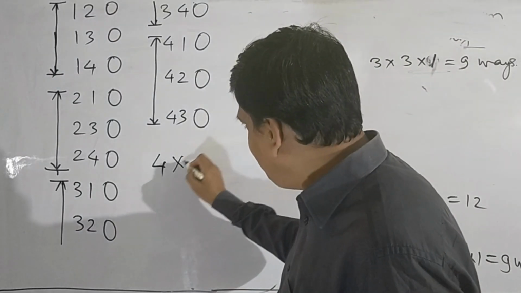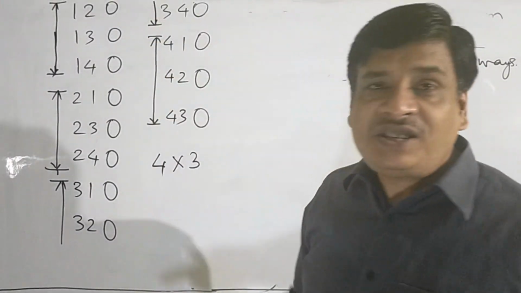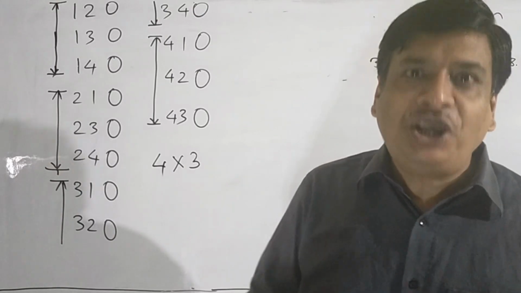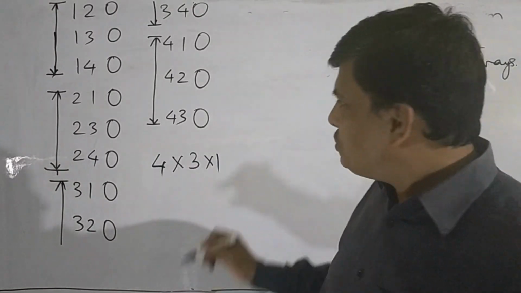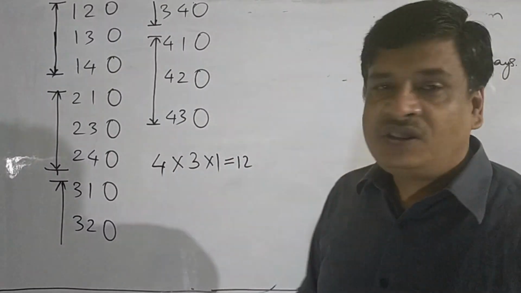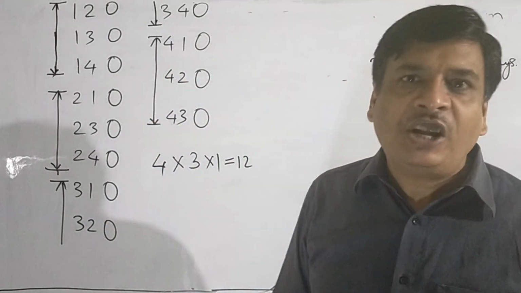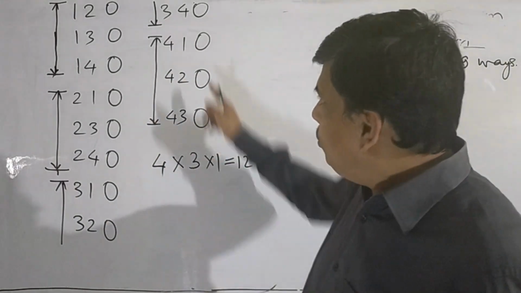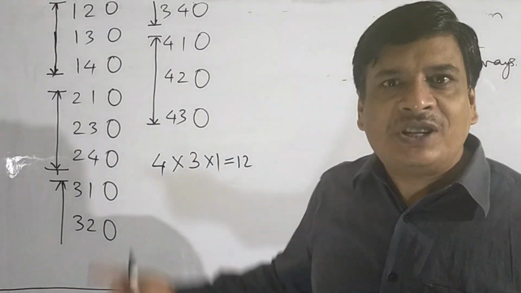So we multiply these two, and the unit place has only one option, that is 0. So all such even numbers of 3 different digits, when the unit place is filled up by 0, is 12. We can represent such numbers like this.